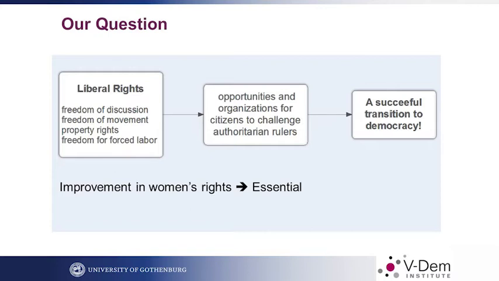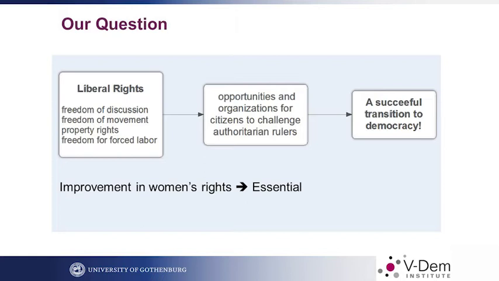So it's pretty straightforward. We attempt to explain the road to democracy, basically, and we pinpoint this important issue, the rights of women. This is our basic argument and the question for research. How do we obtain a high level of democracy in a country? And we argue that liberal rights are quite important. However, research has pointed to economic development and the role of economic inequality. Let's focus on liberal rights, and especially liberal rights for women in a society.